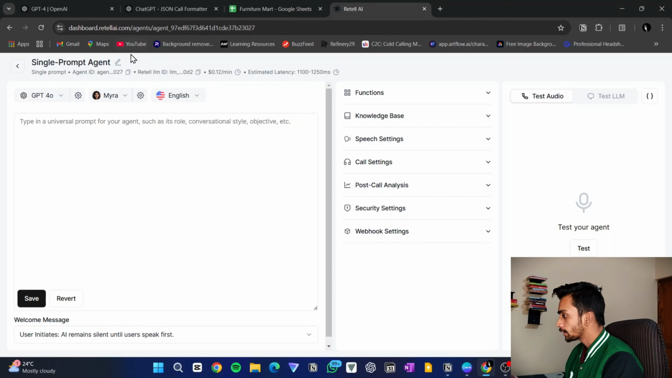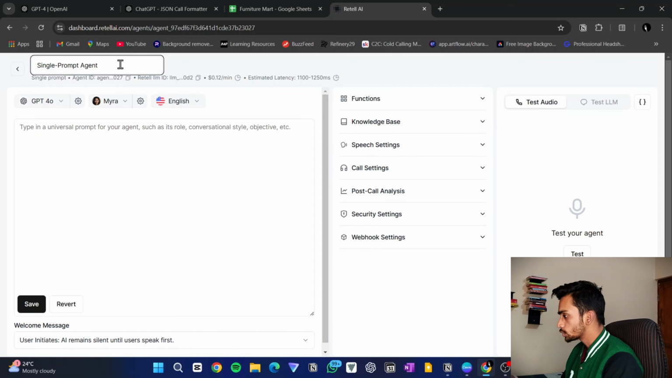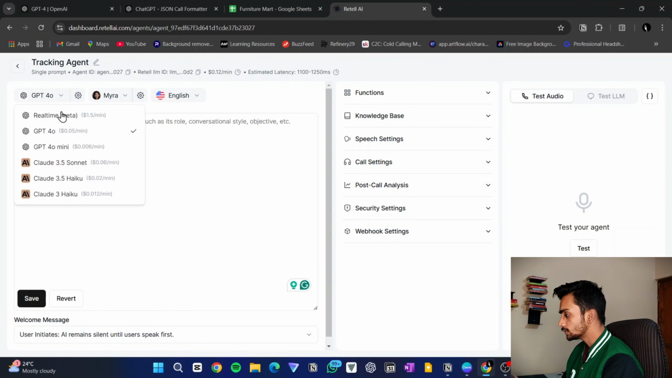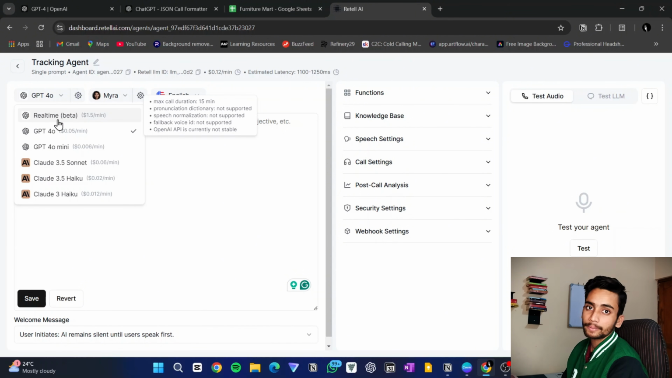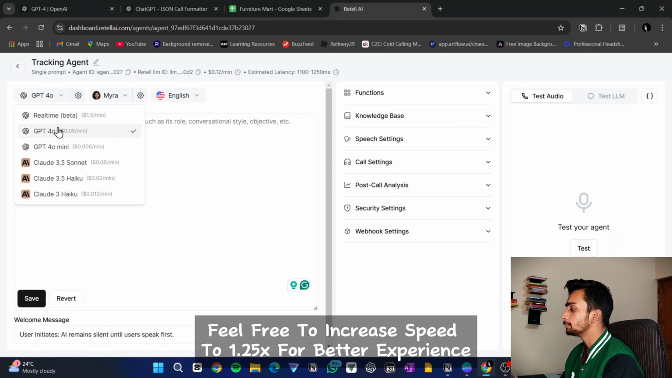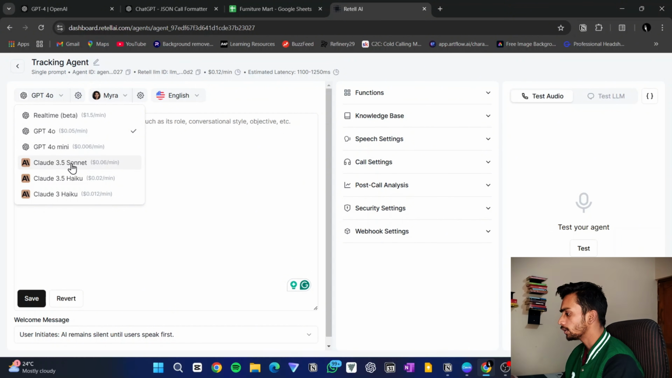Here you can change the name of your voice agent. I will keep it as tracking agent. Then you can select the AI model that you want to use. No doubt the real-time beta is the best model. Recently OpenAI has launched their real-time voice API, so it uses that. It is one of the best, but it is very costly. You can see it is charging $1.5 per minute. After that, I think GPT-4o is the best, and I use this mostly. There are many other options as well, Claude 3.5 Sonnet, Claude 3.5 Haiku. I've never used those, so I don't know how they actually perform.